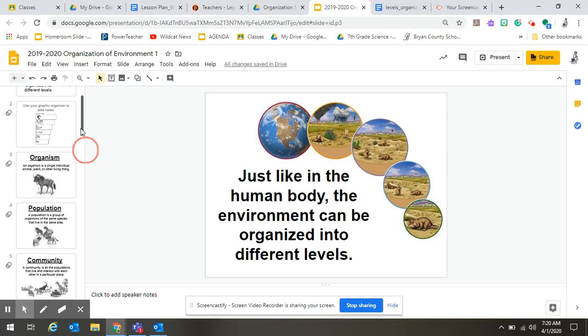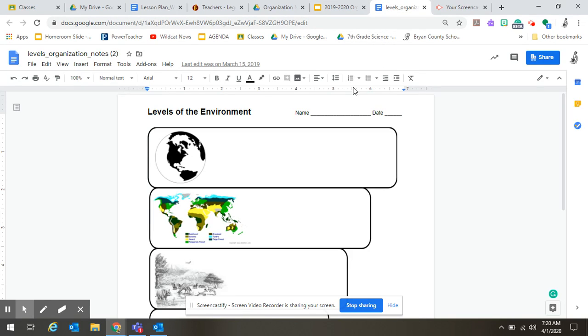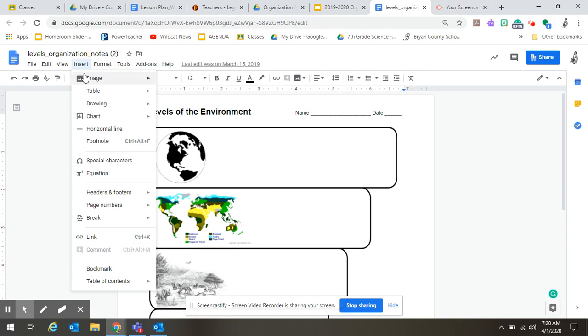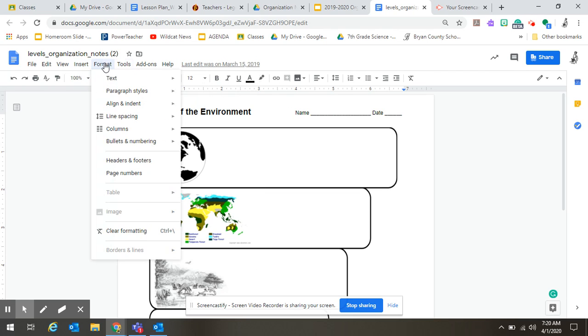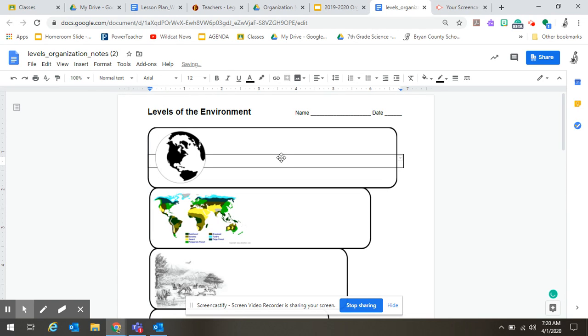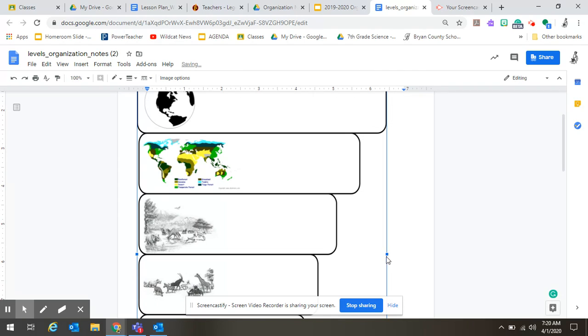Our notes for today, you have a couple of options. You can use the graphic organizer provided. You could print this off at home, keep it in your science notebook. You could figure out how to add in a text box. You might be able to even just do a table. Yeah, maybe. And just adjust that. Woo! That went crazy.